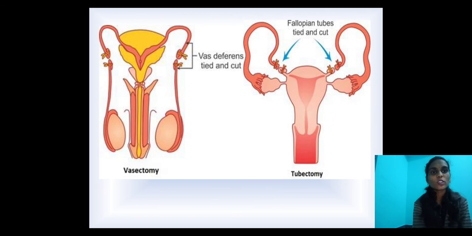See, this is vasectomy and tubectomy. Vasectomy is used in the case of males, where the vas deferens is tied and cut. In the female, it is called tubectomy, where the fallopian tubes are tied and cut. This is the surgical method.